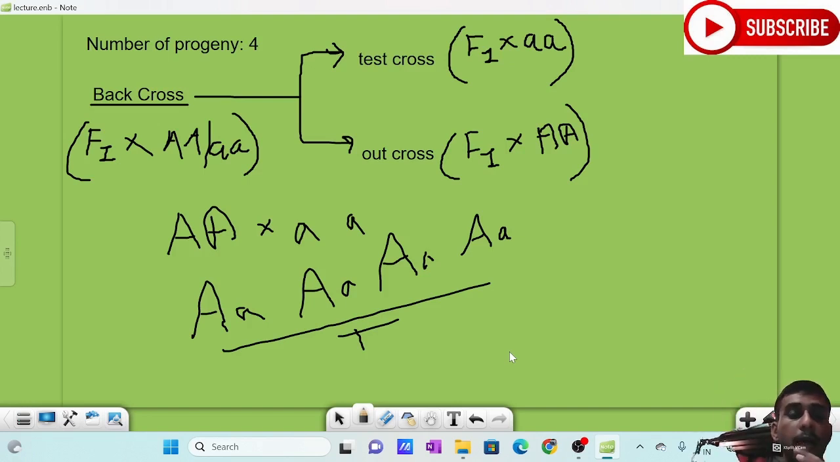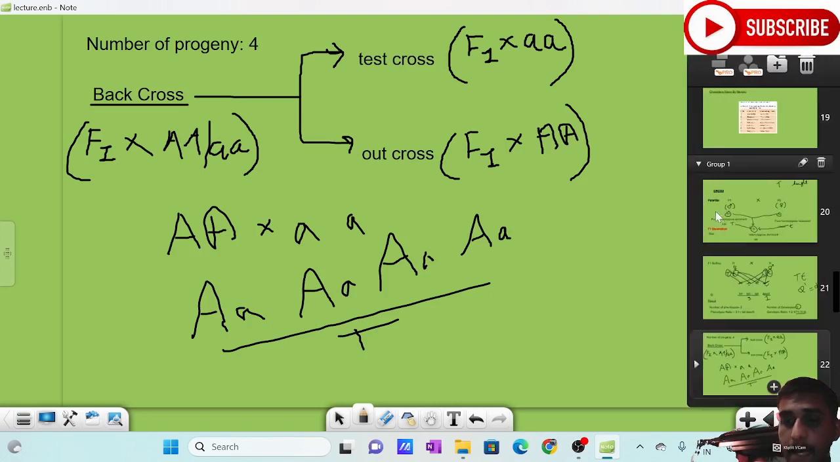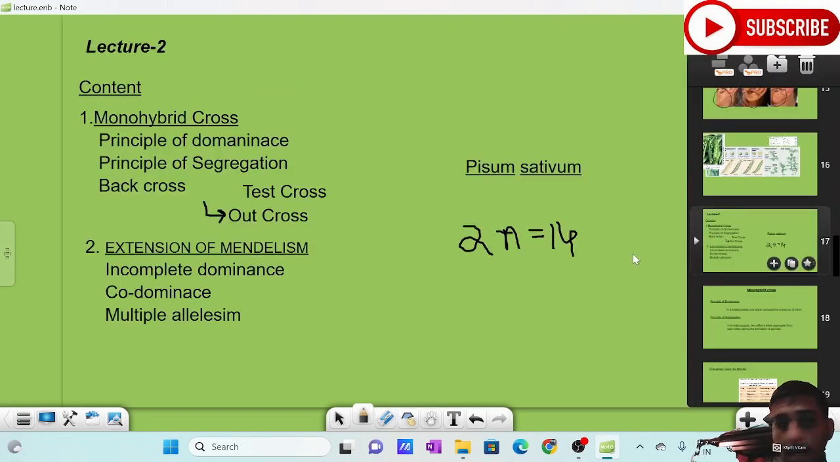This is the case of back cross and test cross. Back cross, there is no need. Actually, we should understand test cross. So the main portion is completed. Now we will be dealing with the extension of Mendelism.